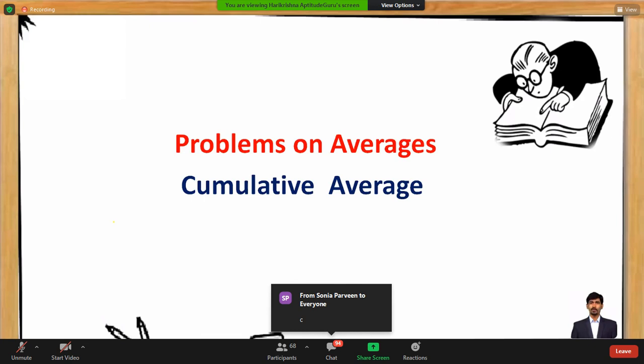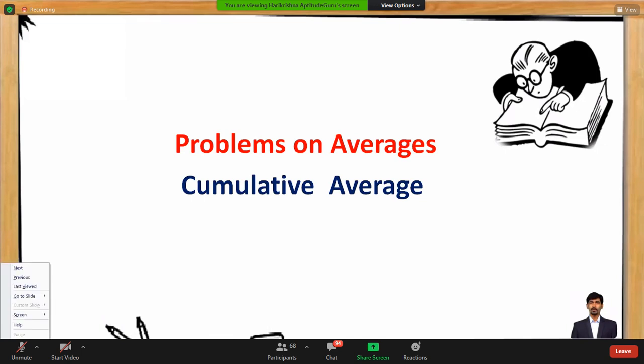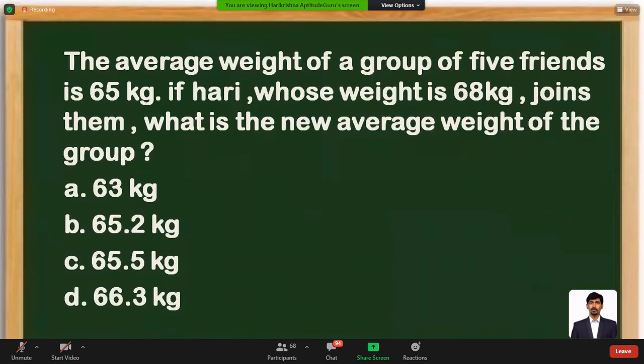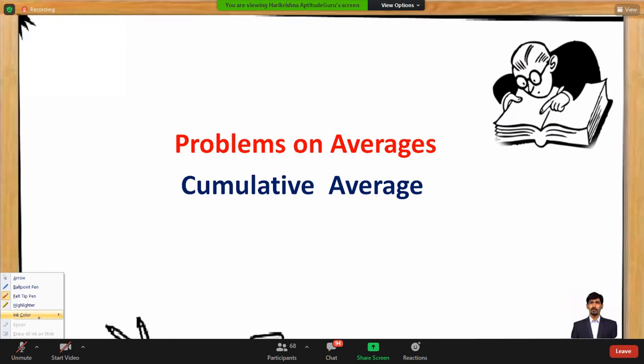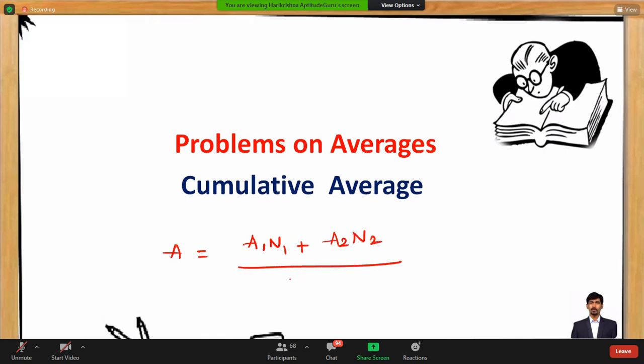Similarly, you can also see questions which are related to cumulative average. What is the cumulative average formula? Whenever you see any question related to cumulative average, it is nothing but when we see two groups, we can apply the cumulative average. So whenever two groups are involved, A1 N1 plus A2 N2 divided by N1 plus N2 will indicate a cumulative average.